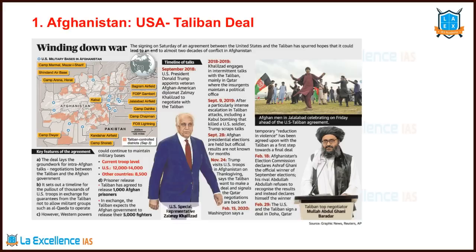This year, in the month of February, USA and Taliban have made a deal in Doha. That's why the name of the deal is Doha Deal. So in that regard, we need to know the geography of Afghanistan, who are part of this, and we should know who are negotiating the peace deal. There is this grouping called 6+2, with regard to Afghanistan peace deal. Let us understand who are these 6+2 countries?